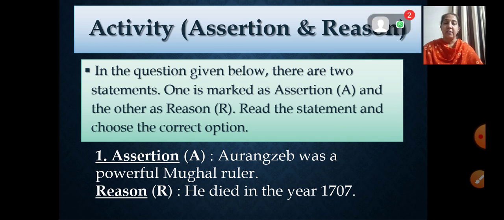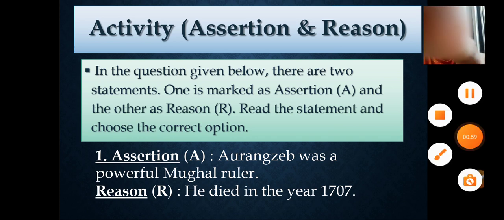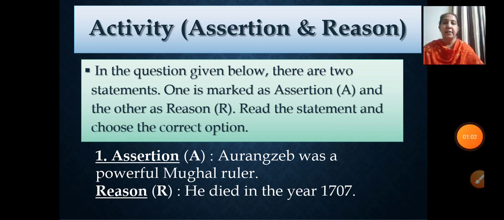And in the questions, I have given you many examples to make you clear with this concept. So in the question given below, there are two statements. One is marked as assertion and another one is reason. That is, assertion is A and the reason is R. Now you will read the statements, and options will be given to you related to that. Four options will be given to you. What are those four options?